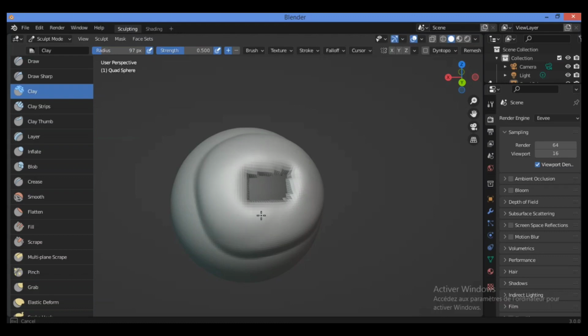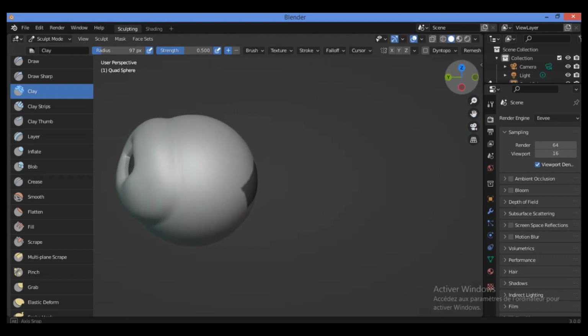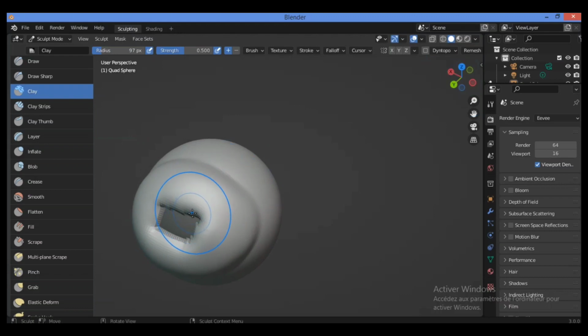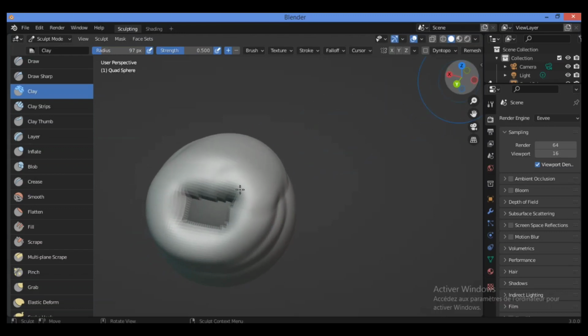You can see exactly what would be created when creating this mask over this place, around this region, to create a mask based on the box select.